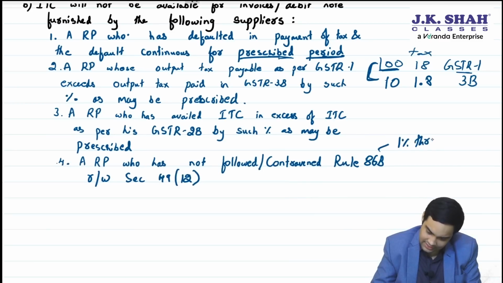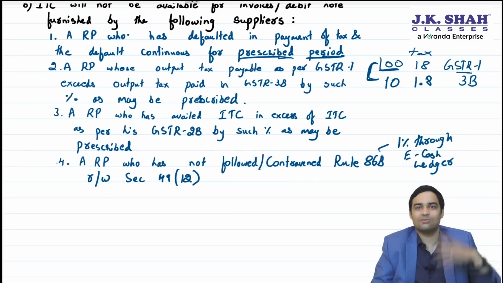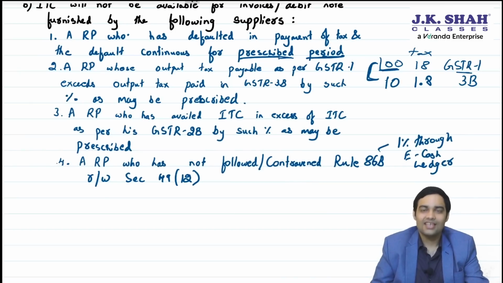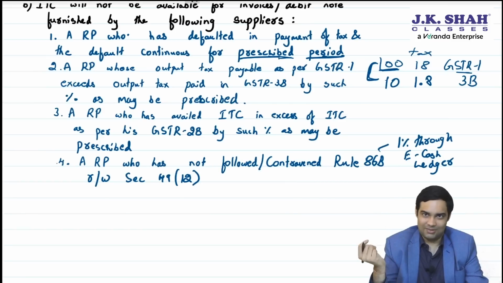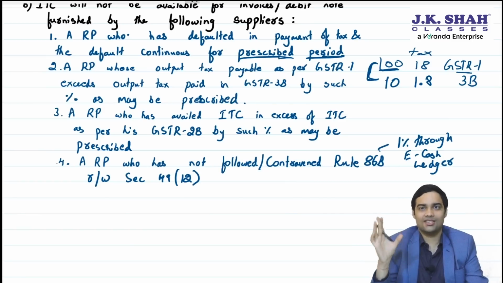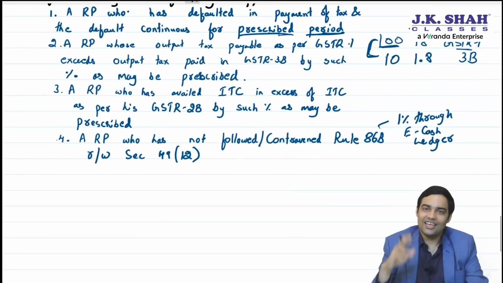1% through e-cash ledger. But people, 1% through e-cash ledger is applicable only when your taxable supply exceeds more than 50 lakh in that month. Plus, if you have paid income tax for the last two preceding financial years of more than 1 lakh, it will not apply. GST refund you have got last financial year, more than 1 lakh, again it will not apply. Government department, it will not apply. Cumulatively, if you have paid more than 1% up to the said month, it will not apply.